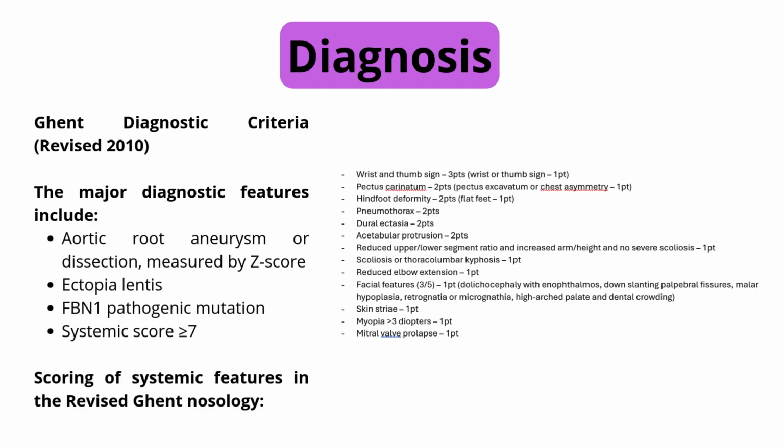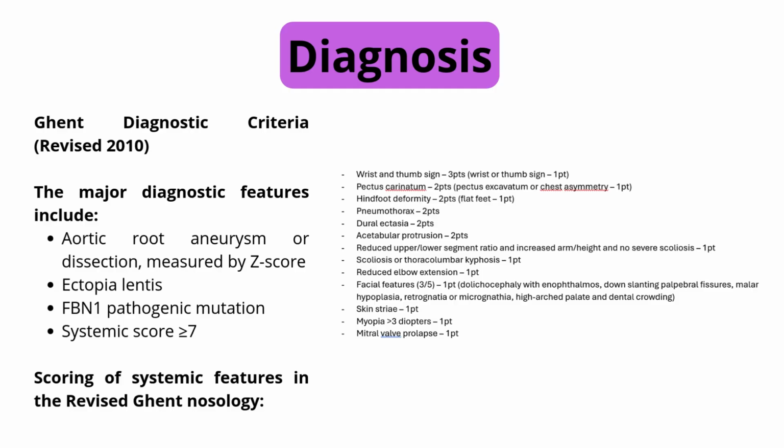Scoring of systemic features in the revised Ghent nosology. Wrist and thumb sign, or wrist or thumb sign. Pectus carinatum, or pectus excavatum, or chest asymmetry. Hindfoot deformity, or flat feet. Pneumothorax. Dural ectasia. Acetabular protrusion. Reduced upper-to-lower segment ratio and increased arm span-to-height ratio in the absence of severe scoliosis.